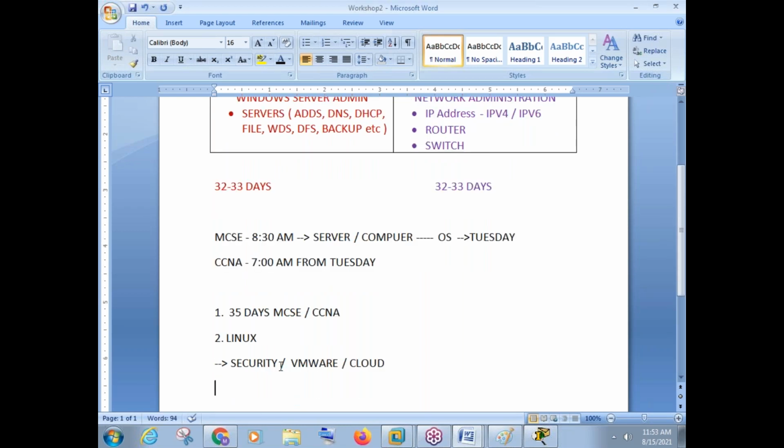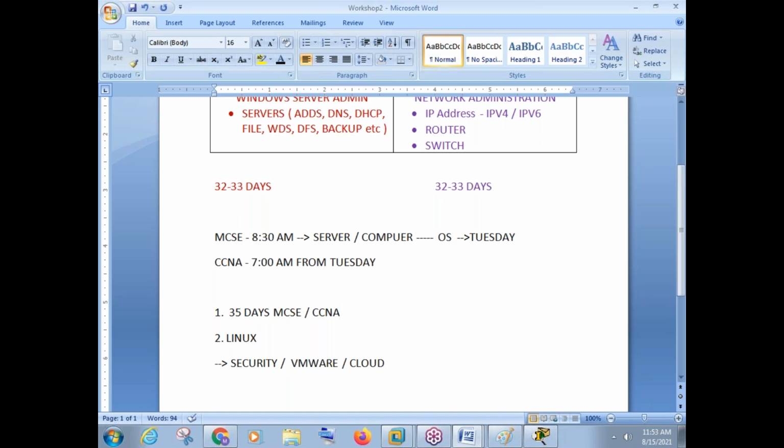Some people may be interested in security, some in virtualization, some in cloud. But these are the things we should do first, then this. Always this sequence is the most important part. When you learn IP addressing, there are many topics in IP. So we are spending 6 days in IP addressing. Just imagine how many topics, how many small things can be there. So the sequence is the most important part of our life. If you follow something in a sequence, things will look easier. So this is the sequence.